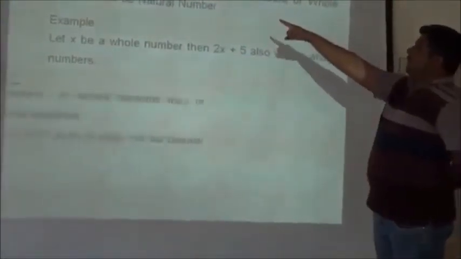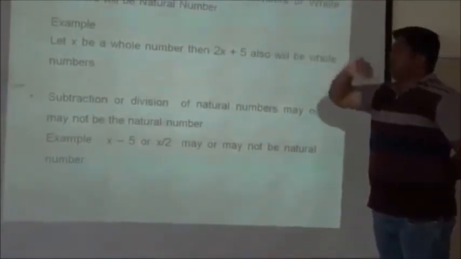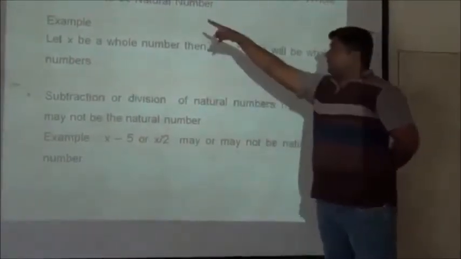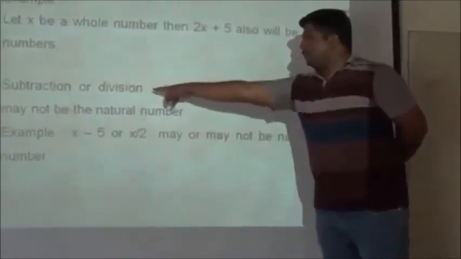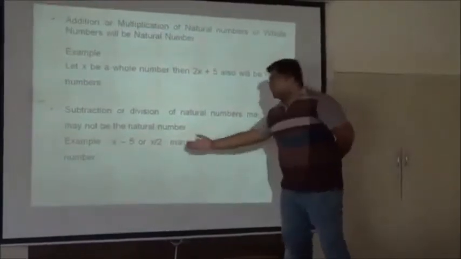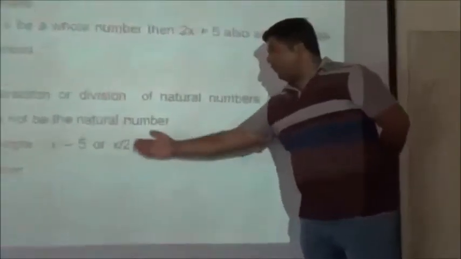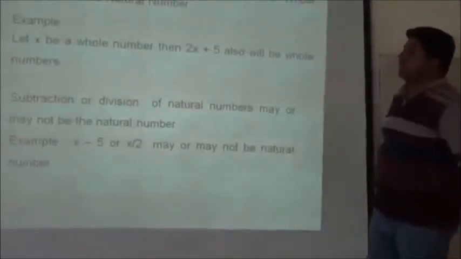Addition or multiplication of natural numbers or whole numbers becomes a natural number. Then subtraction or division of natural numbers may or may not be a natural number. For example, x minus 5 or x by 2 may or may not be a natural number. This is the characteristic of natural numbers.